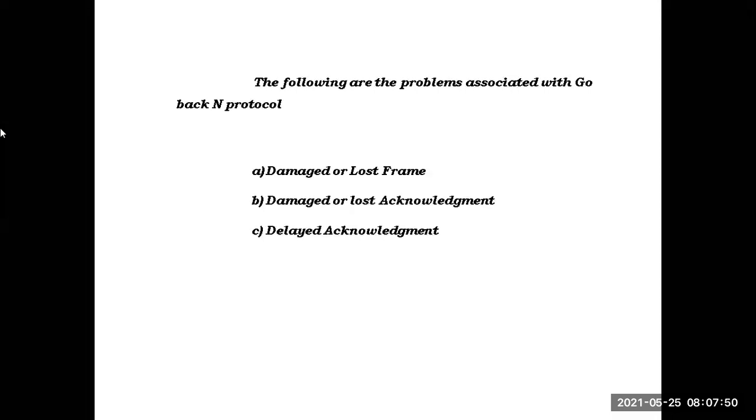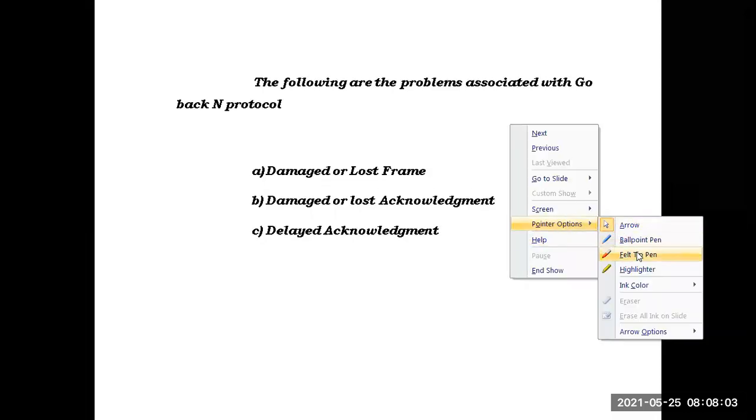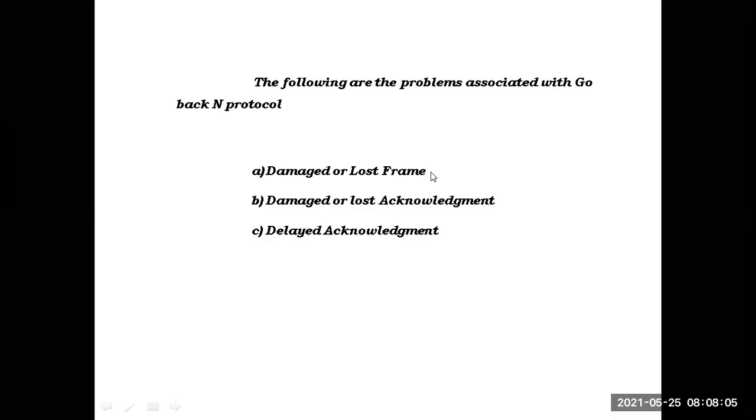Clear? See here, what problems are raised in the go back N protocol. Three possible cases, or three possible problems, may arise in the go back N protocol. What are those? The first one is lost or damaged frame. The frame may be lost or damaged. That is one situation. Next, damaged or lost acknowledgement. The third one is delayed acknowledgement.